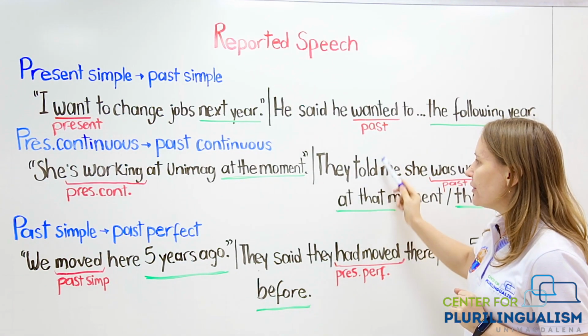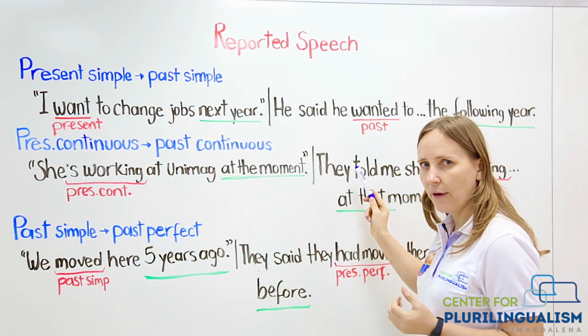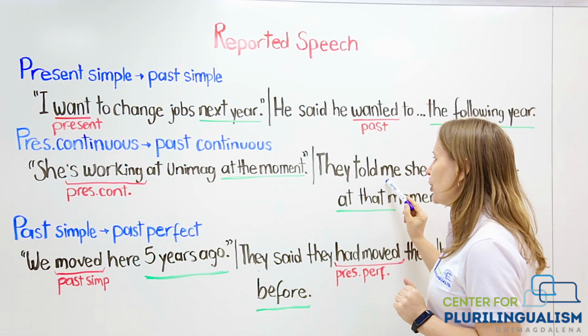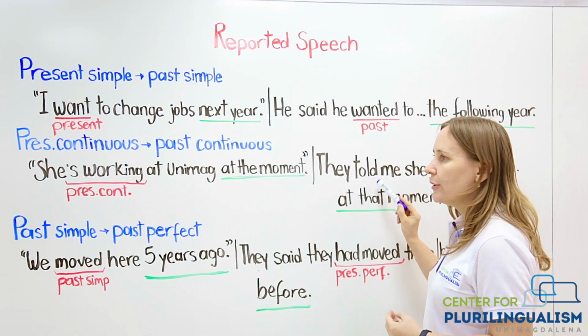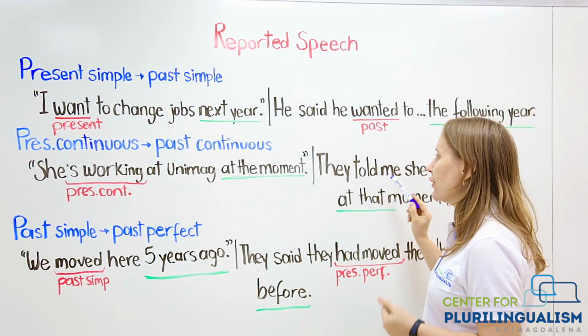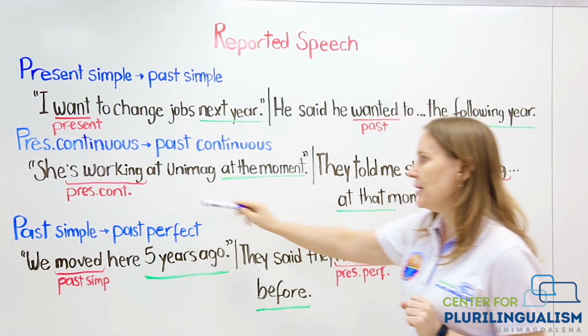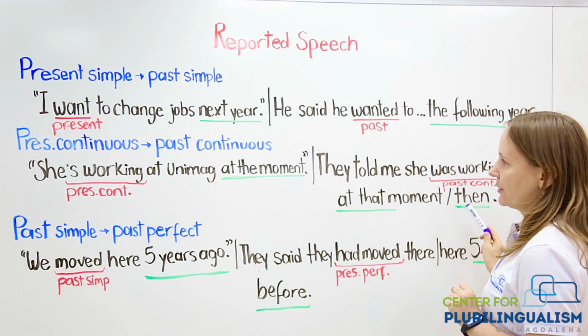Look, here we used the verb told to introduce the information that we have heard from someone. If you want to use the verb told, you need to use a direct object after it. He told me, he told her, he told us, and so on. And you can see here, present continuous, she is working, became past continuous, she was working.